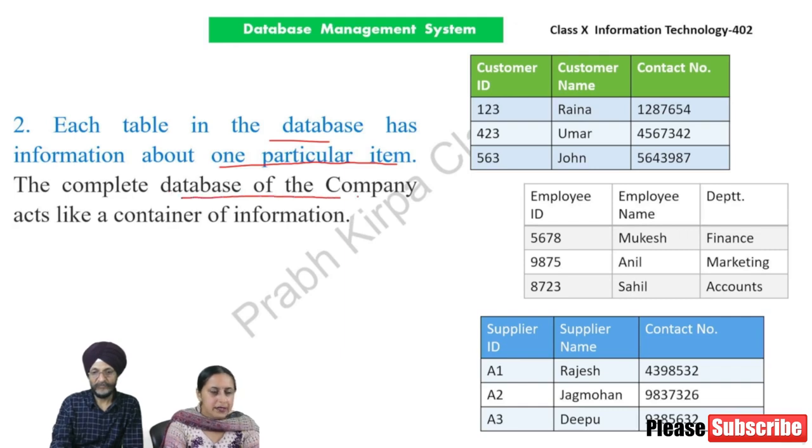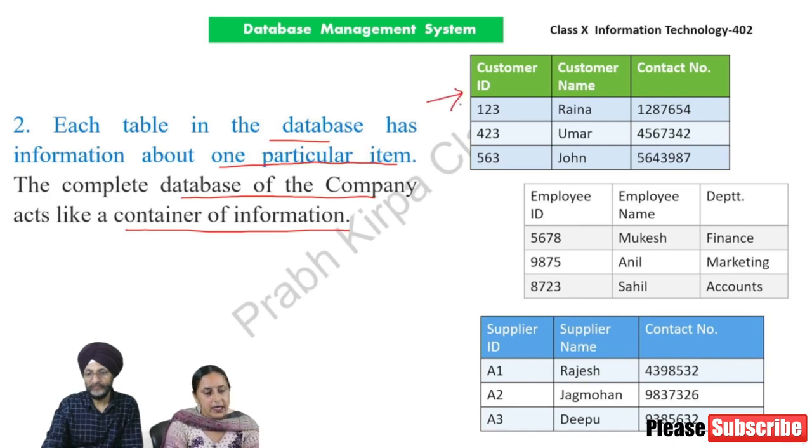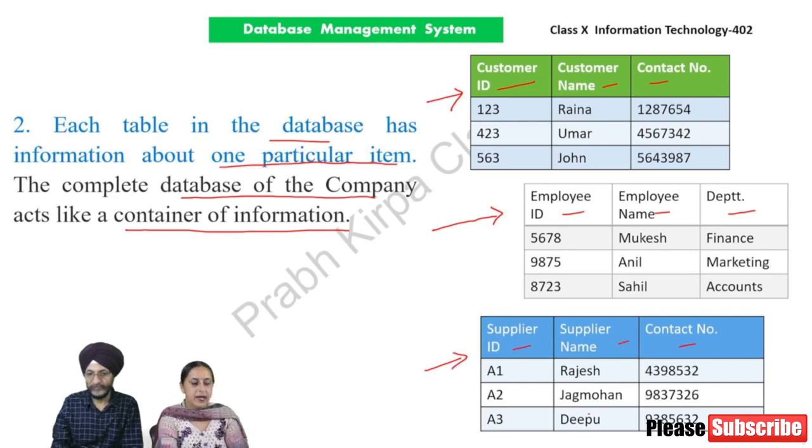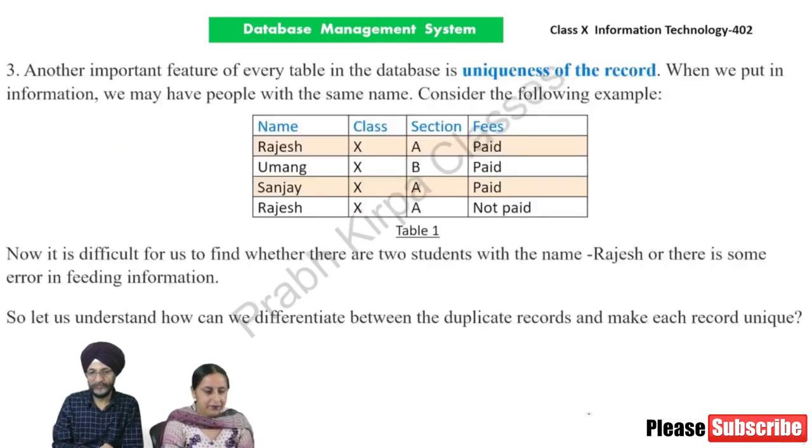The complete database of the company acts like a container of information. Customer table provides information about the customers of the company. The information in respect of employees is available in the employee table. Supplier table provides information in respect of suppliers of the company.